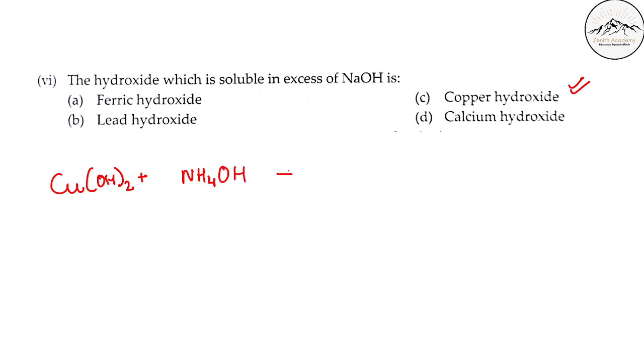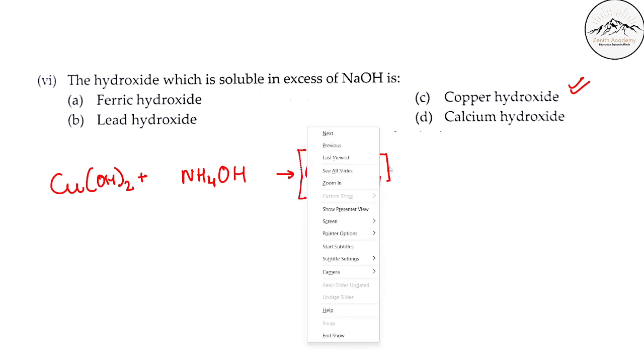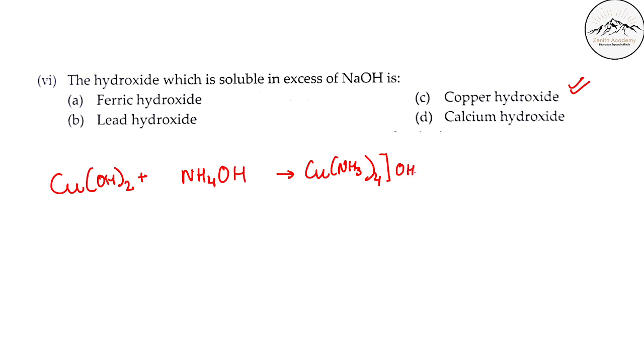So it reacts with this base to form Cu(NH3)4(OH)2. The OH2 will also be there, plus 4H2O. So it will again convert into a copper ammonia complex. You don't have to write this. Soluble in excess of NaOH is copper hydroxide.